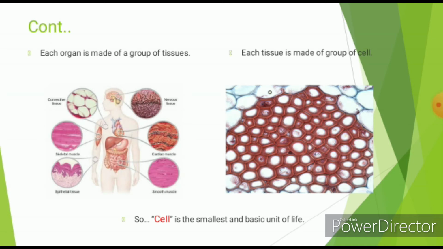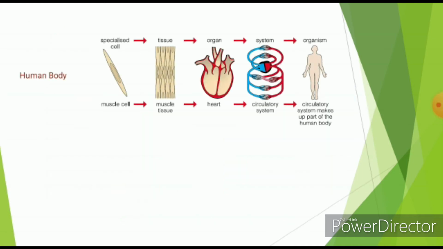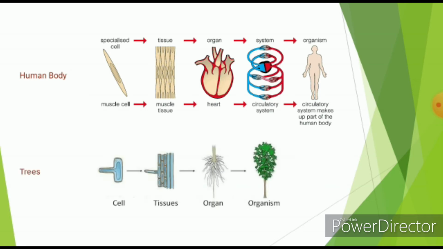Let us see here clearly. In our human body, it is a single cell. A group of cells form a tissue. A group of tissues form an organ. A group of organs form an organ system. And a group of organ systems make a total human body. In the case of plants also it is the same. It is a single cell. A group of cells form tissue. A group of tissues make organs like root, stem, leaf. And a group of organs make a total plant body.